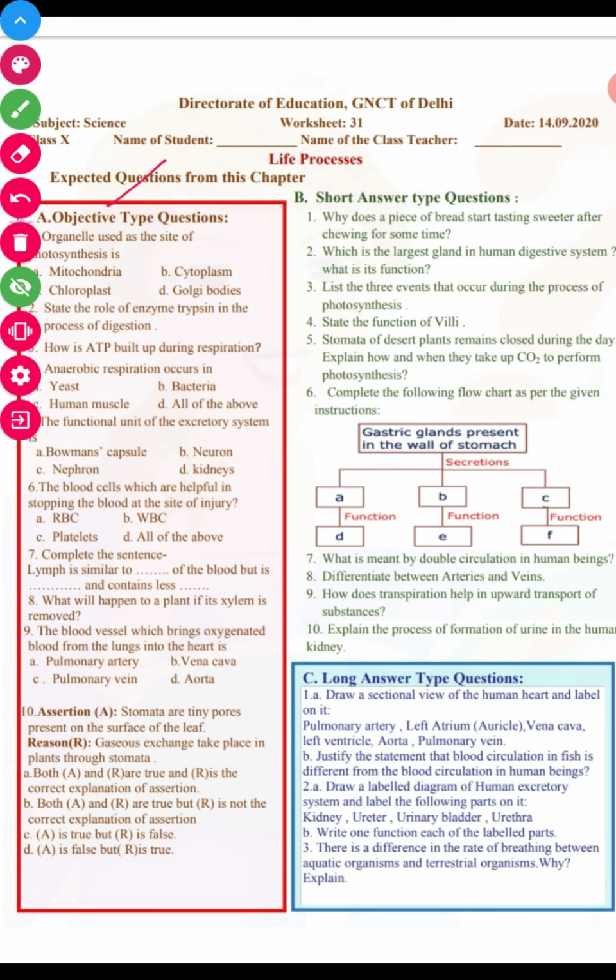First, we have organelles used as a site of photosynthesis. It is nothing but chloroplast. Chloroplast is the site where photosynthesis is taking place in plants.